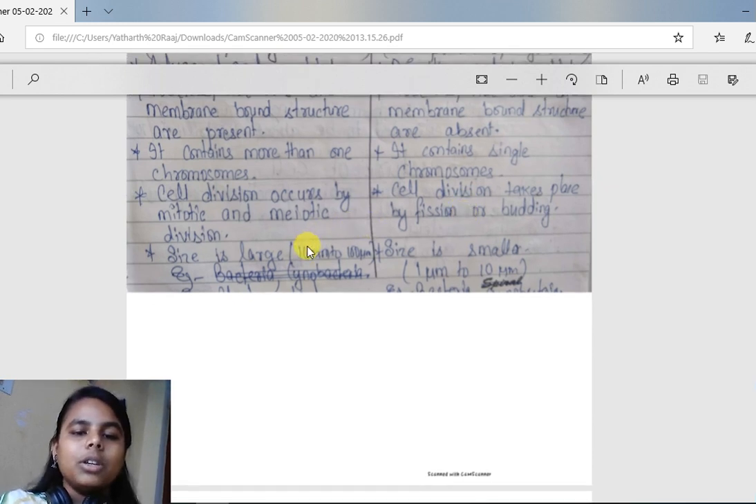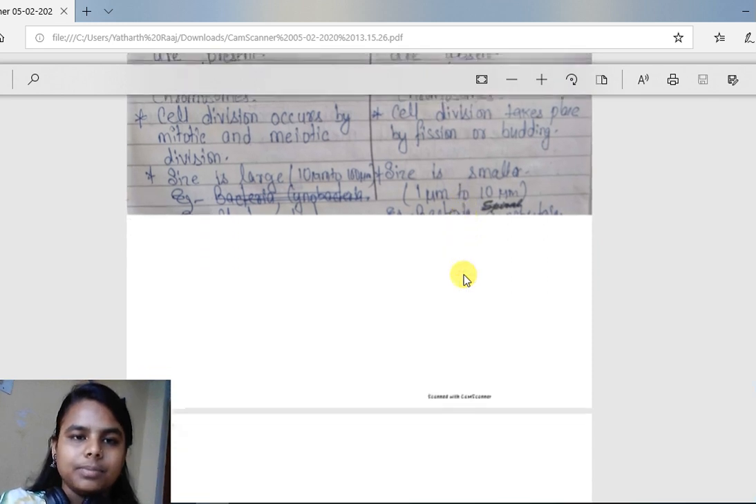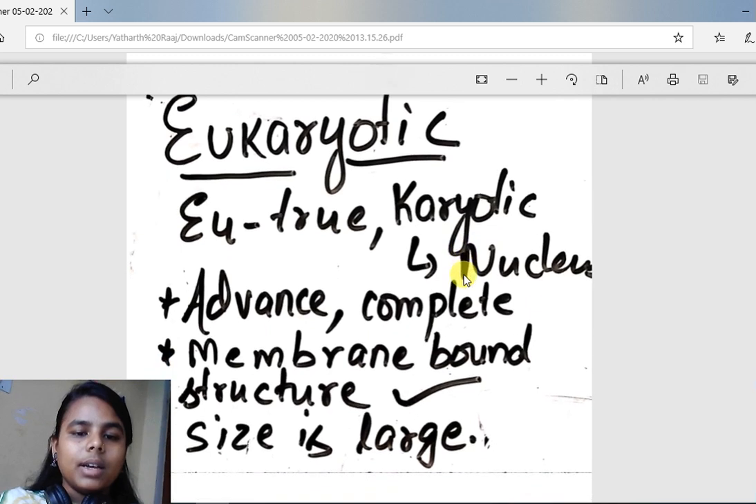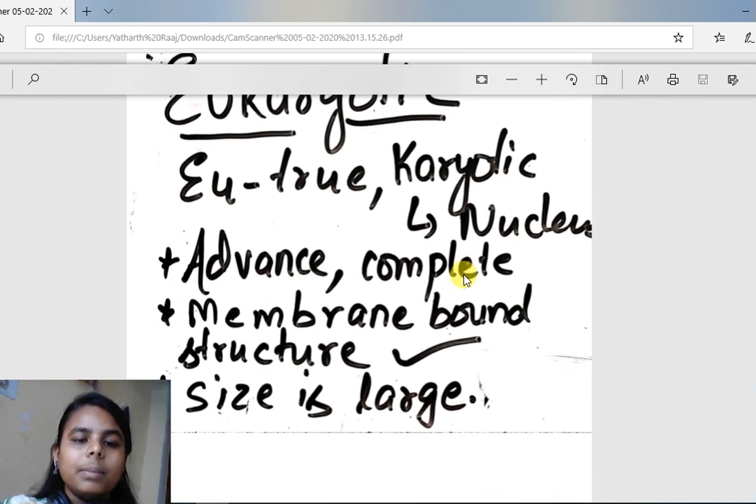Eukaryotic cells are large. The size of a typical eukaryotic cell is from 10 micrometer to 100 micrometer, and the size of prokaryotic cells is small, that is 1 micrometer to 10 micrometer. So eukaryotic cells contain a nucleus, they are advanced, complete. All the membrane-bound structures are present in eukaryotic cells.